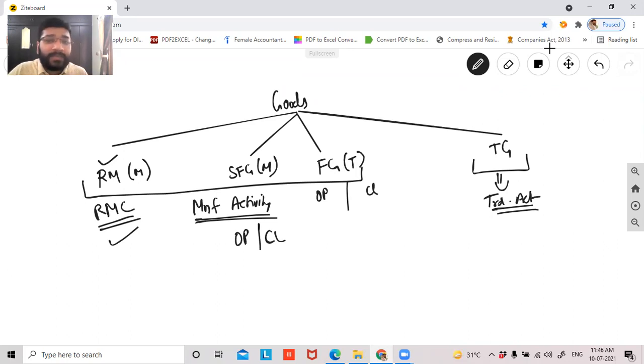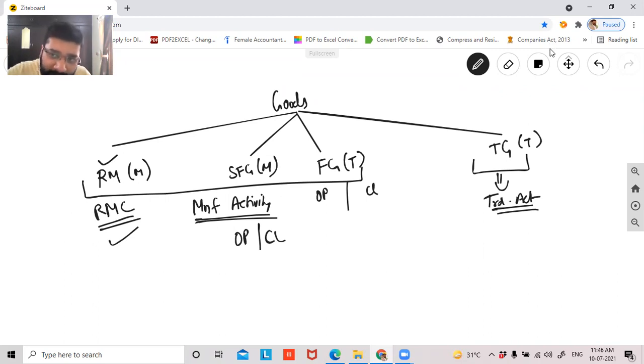Let's talk about traded goods. Traded goods is nothing but the goods which we buy with the intention to resell. So this will come in my trading account because obviously this is related to trading activity. What do you record? Opening stock, purchase, and closing stock. Normally, how do we record in 11th standard? Opening stock plus purchases, and on the credit side, closing stock. That will come in my trading account. So am I clear with the classification of these goods and where they will come in the final accounts?